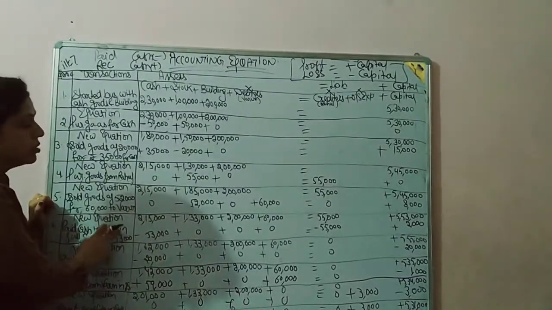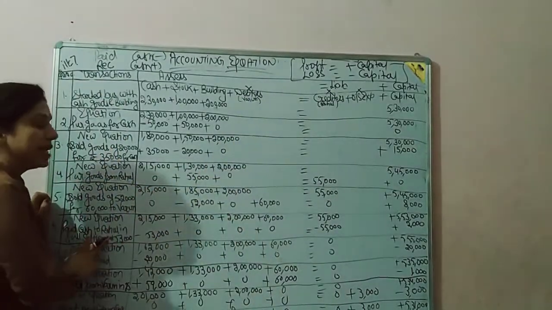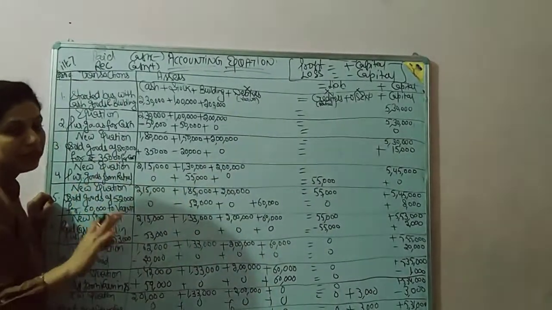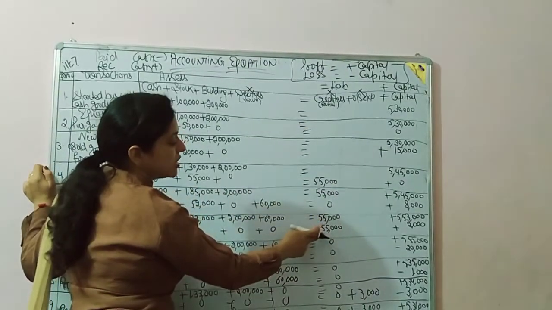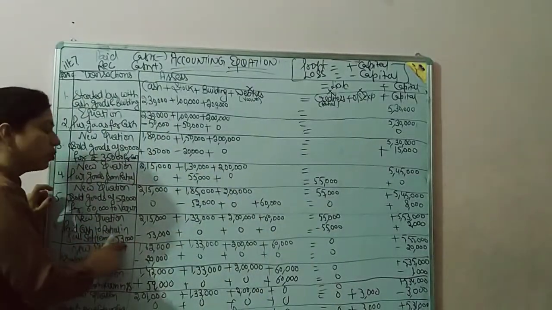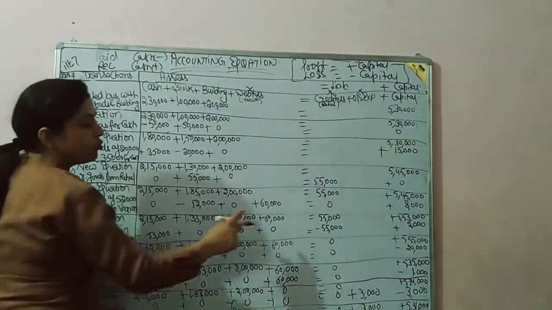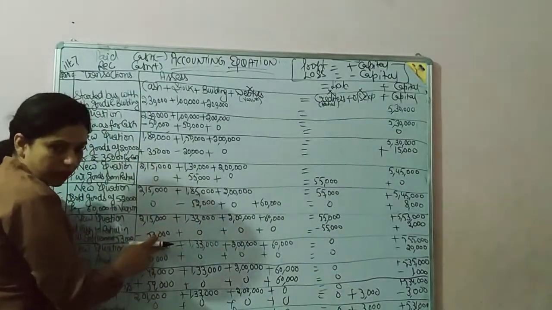Paid to Rahul, so minus from Rahul. Full settlement means Rahul is deducted with full amount. Rahul is from 55,000, so minus 55,000. But we just give him cash 53,000. That means for 55,000 we have to give just 53,000.